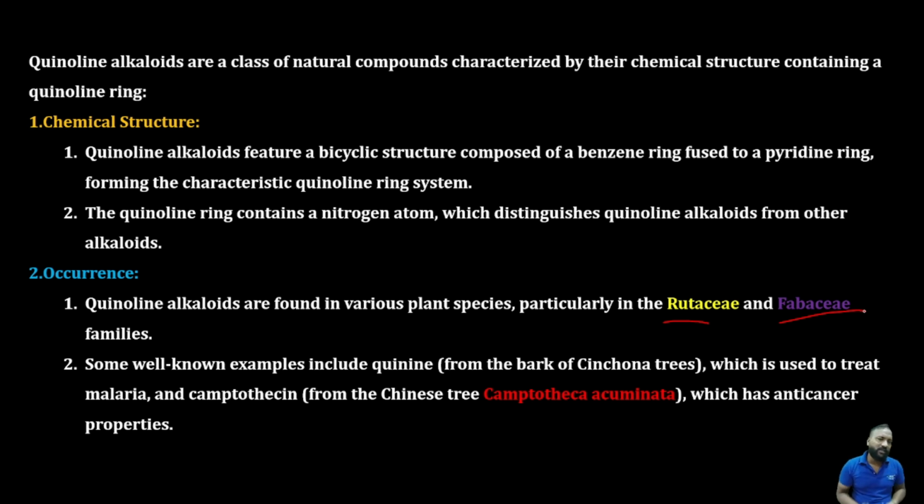We have seen that cinchona and others are from this family containing quinoline alkaloid drugs. For example, quinine is a quinoline alkaloid obtained from the bark of cinchona trees and used to treat malaria. We know quinine is an anti-malarial drug, and also the Chinese tree Camptotheca acuminata has anti-cancer property. So these are the two main families where we can get the quinoline alkaloids.